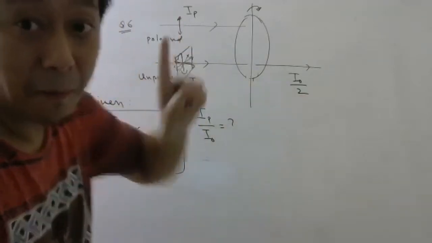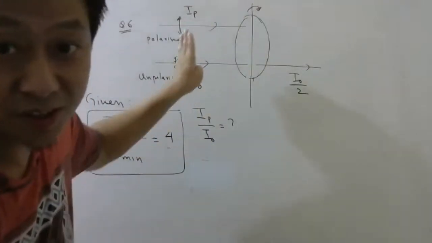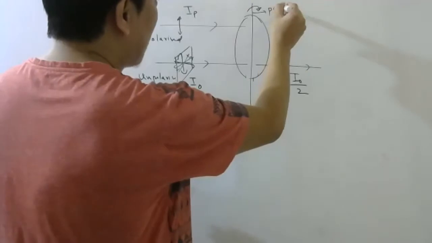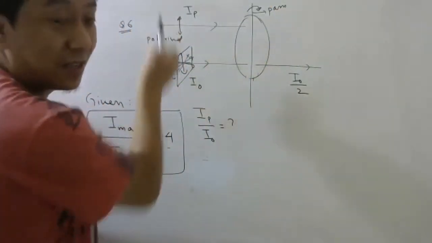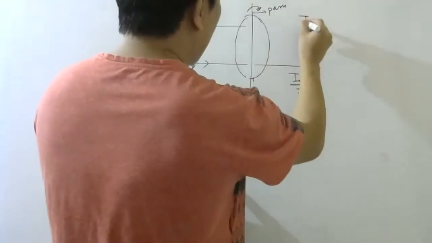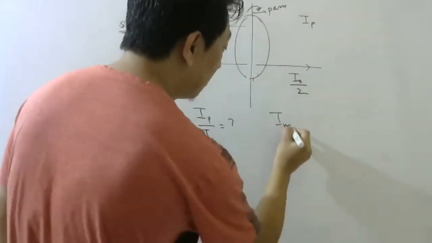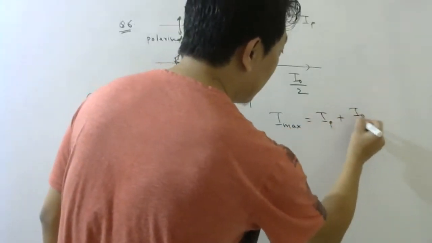From here, maximum will come out when this is parallel to this, like I have shown right now in the diagram. In the diagram, my pass axis is parallel to this oscillation, so that time it will be IP. So that time maximum will be IP plus I naught by 2.